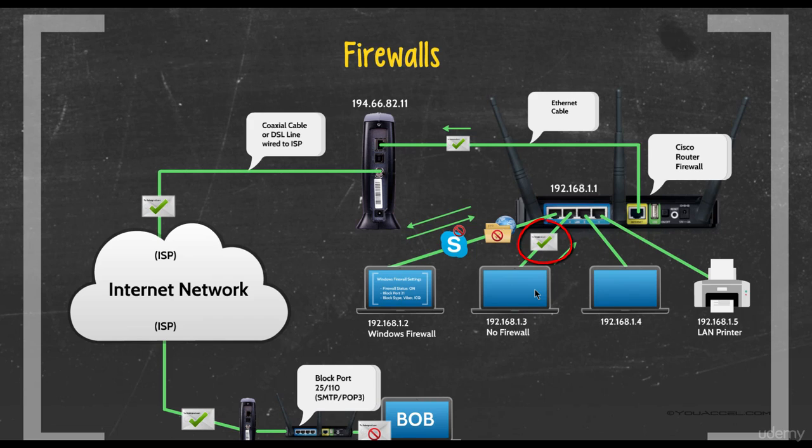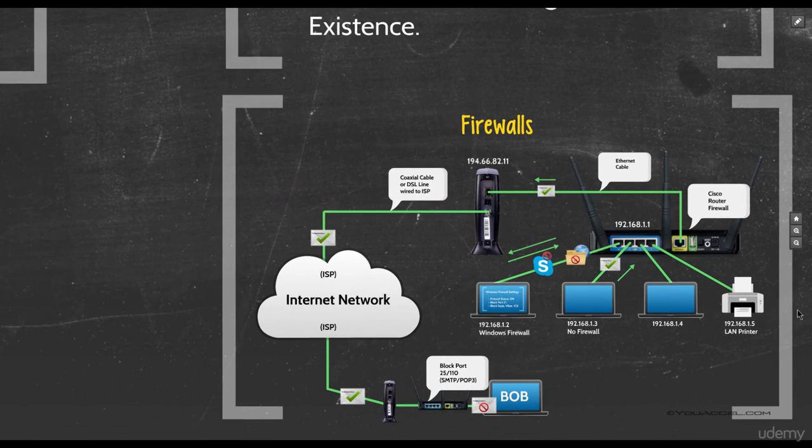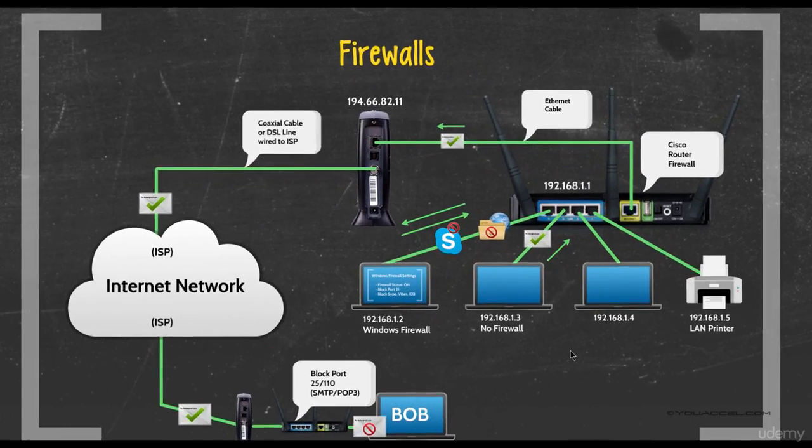The user is attempting to send an email to Bob using SMTP port 25. The email data packet successfully travels past the router and through the modem to the sender's ISP. The ISP successfully delivers the message to Bob's email server. Bob is at work and attempting to connect to his email provider's server to check his email. He doesn't realize that his employer has blocked port 110, the default port for incoming mail over POP3. As a result, he is unable to receive his email messages.